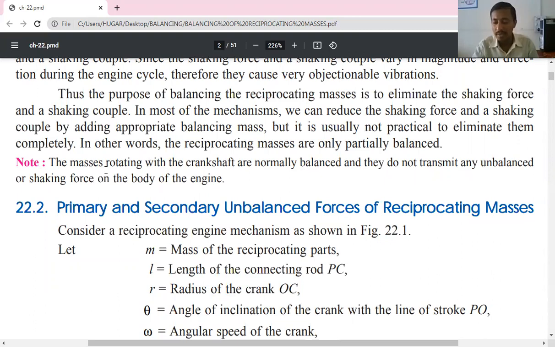Okay, so in case of IC engines, there are some rotating parts also. The masses rotating with the crankshaft are normally balanced, and they do not transmit any unbalanced or shaking force to the body of the engine. So there is no need to balance the rotating parts in engines, they are already balanced. Okay, so we only need to balance the reciprocating parts.